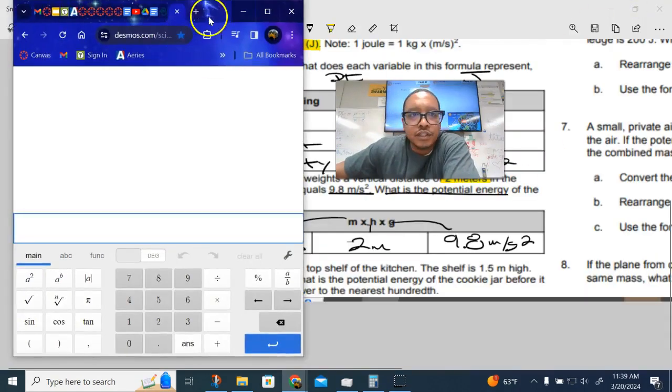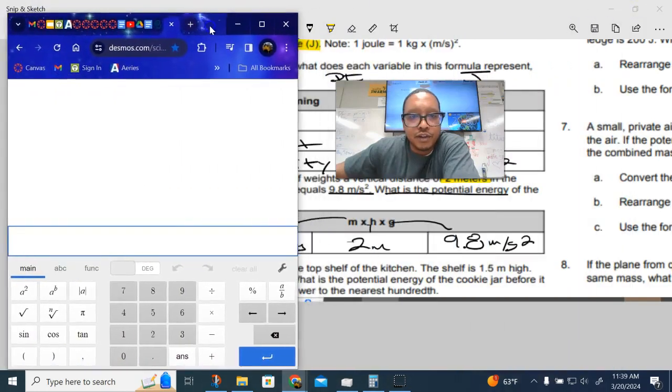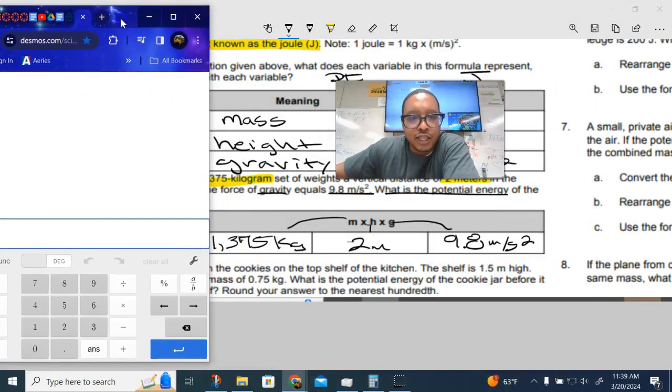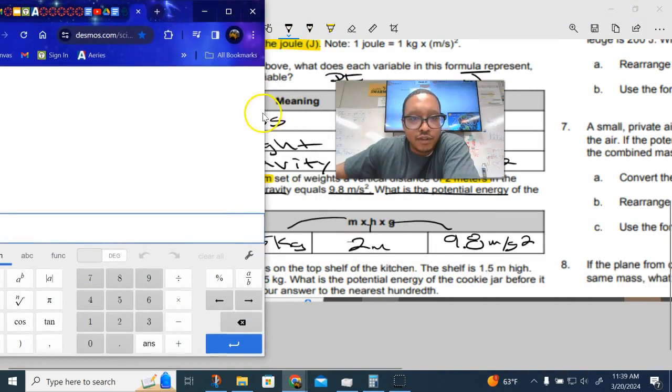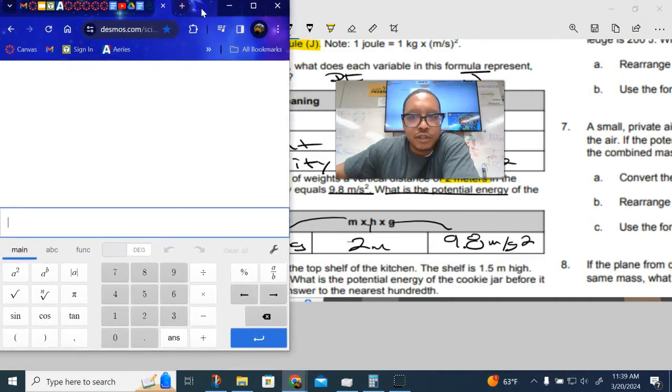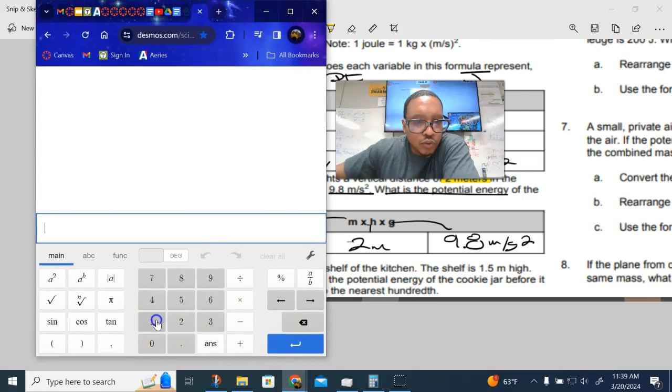So I'm going to go like this. I got my Desmos calculator now. And I'm like, okay, so it's 1,375. I'm actually, can I make this smaller? Nope, I think it's as small as I can make it. Sorry. So 1,375. I'm not putting any kind of commas or units in there. Just remember, that's how you do that, right?